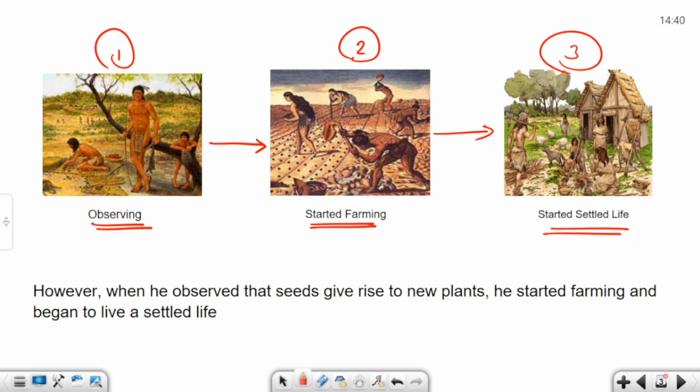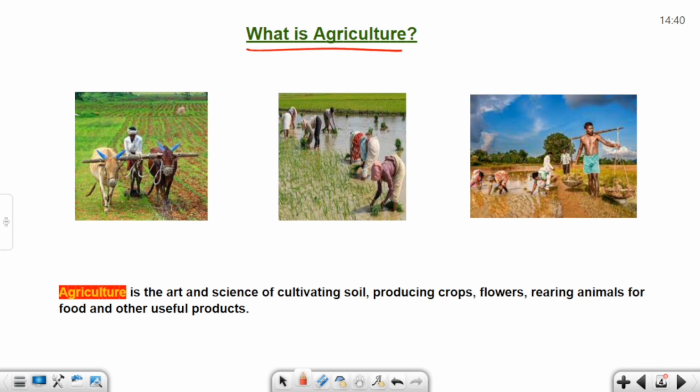Now we will understand what is agriculture. Agriculture is the art and science of cultivating soil, producing crops, flowers, rearing animals for food, and other useful products. In easy language, agriculture is the practice of producing crops.